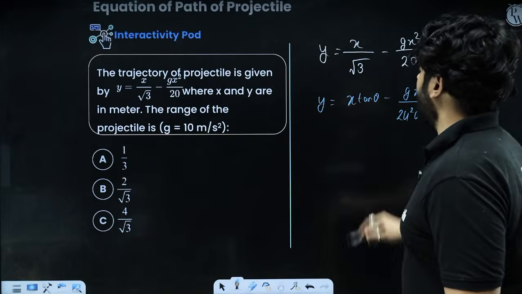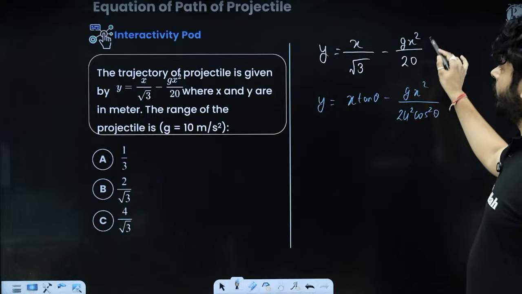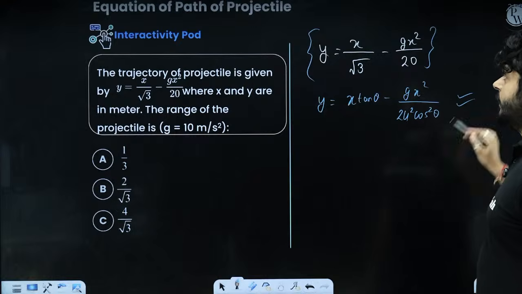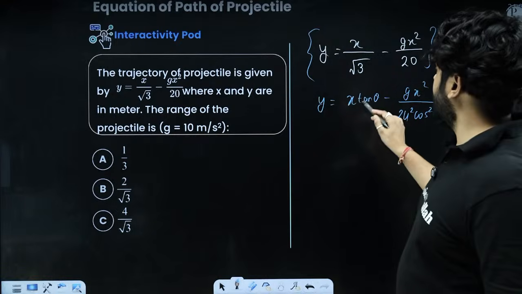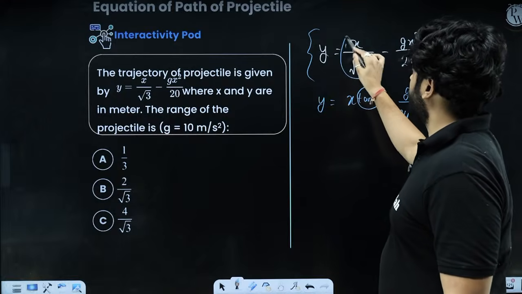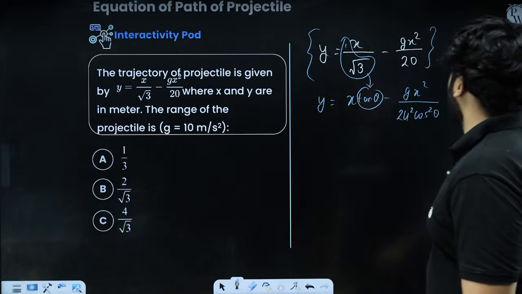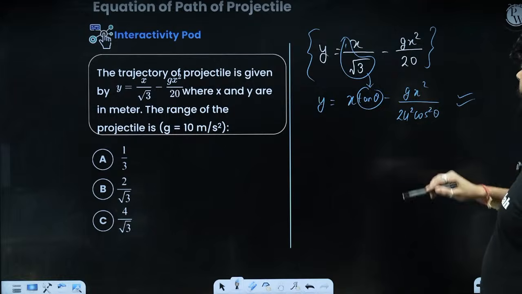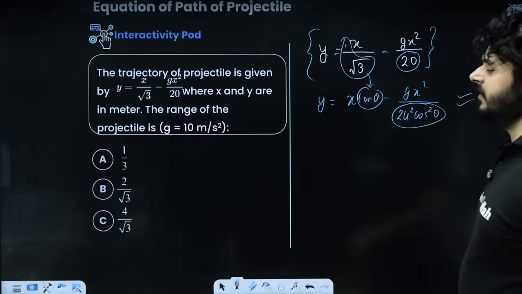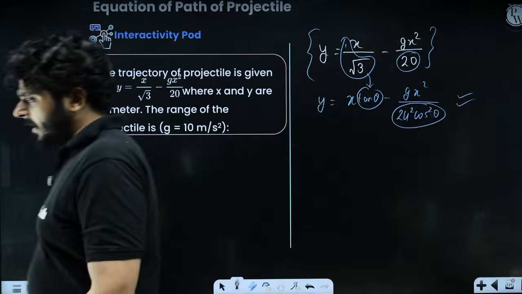So when you compare the equation of the given projectile with the standard equation, you can simply say that in place of tan theta, I have 1 upon root 3. Yes or no? And in place of 2u square cos square theta, I have 20. When I compare it,